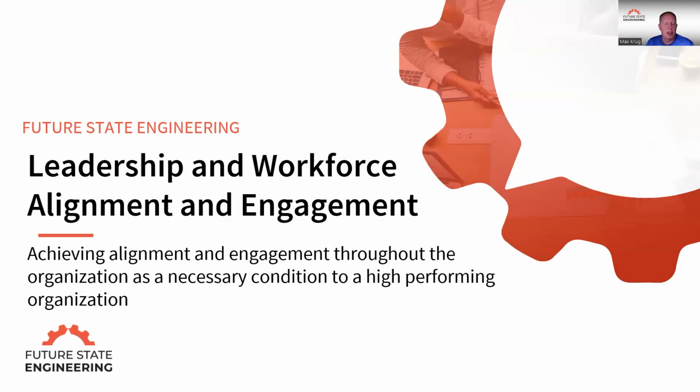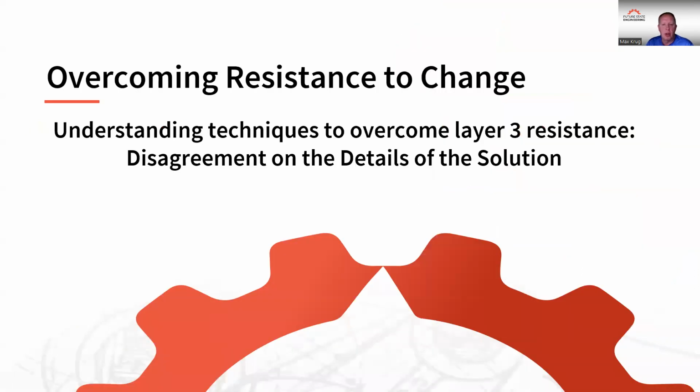In today's session, we're going to continue on the series on leadership and workforce alignment and engagement. To become a high-performing organization, we need that alignment and engagement from leadership and the workforce, which is a necessary condition to be a high-performing organization. Today's session, we're going to focus on resistance to change, continuing on the series. Today, we're going to focus specifically on layer 3 resistance, which is disagreement on the details of the solution.